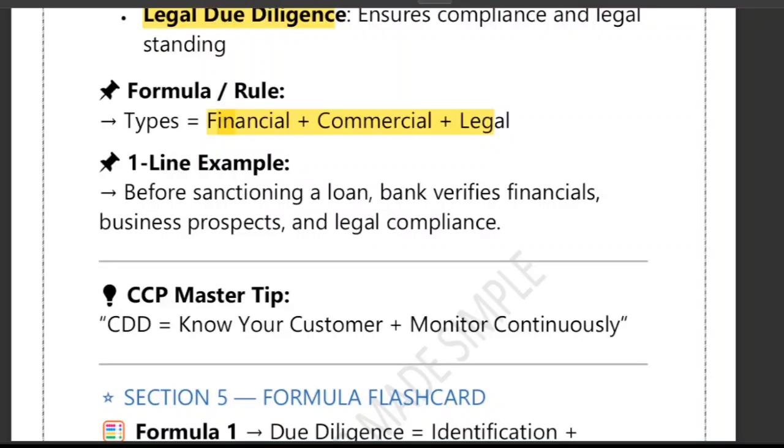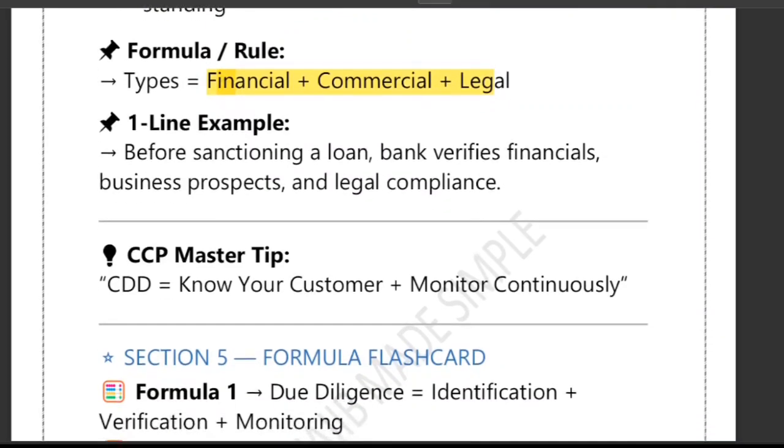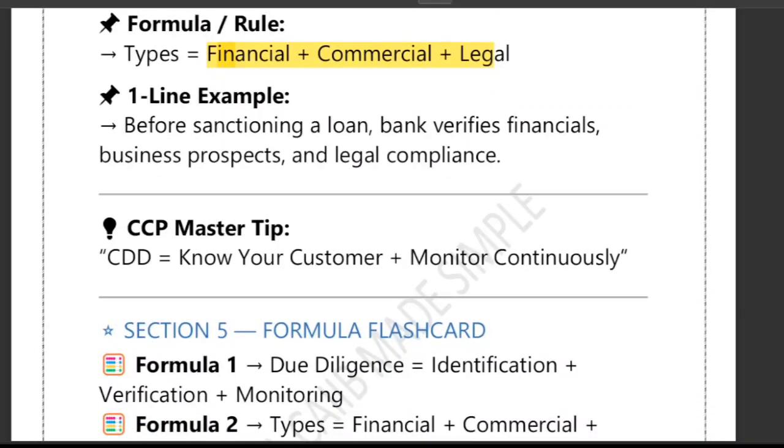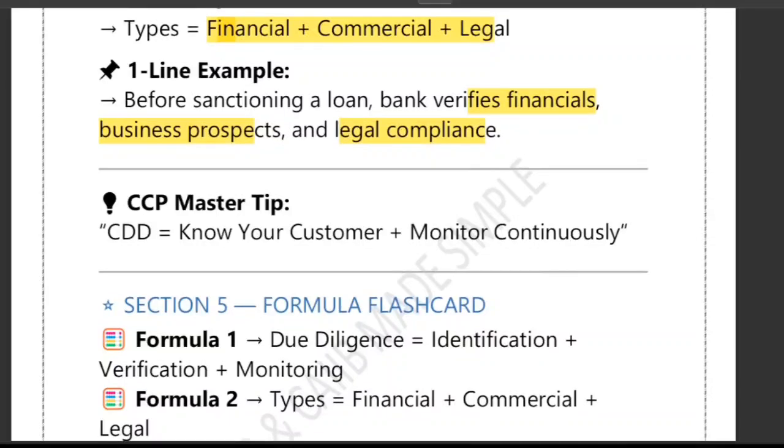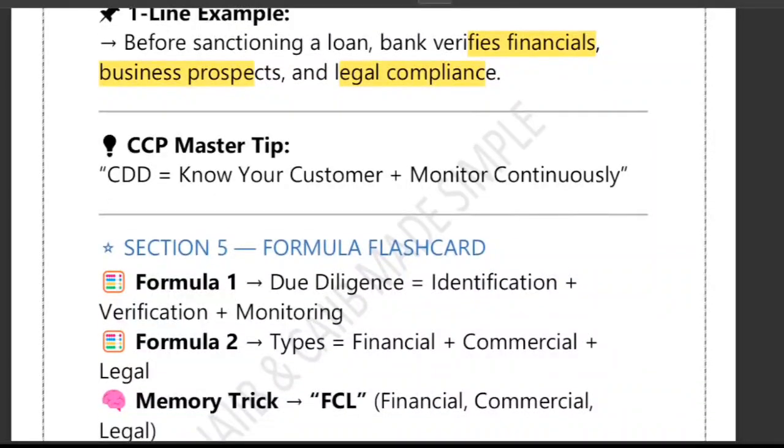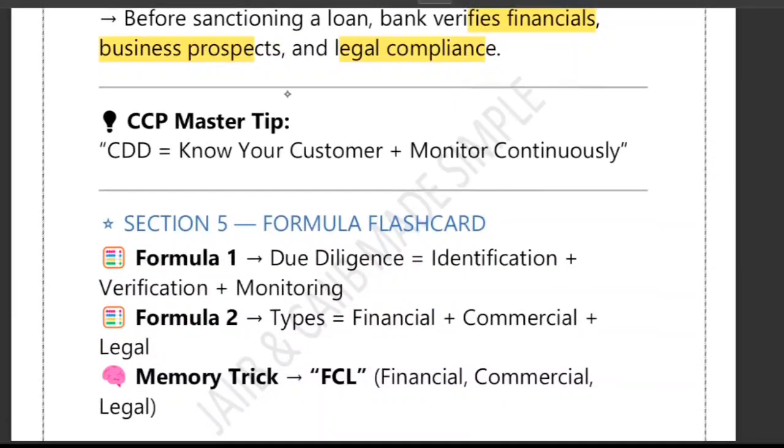Let me give you one example to make it more clear. Before giving a loan, the bank checks the company's financial statements, studies its business prospects, and confirms the legal compliance, and then it sanctions the loan. I hope it is crystal clear. So CDD includes two things. The first thing is know your customer. The second thing is monitor continuously. Know your customer plus monitor continuously, that is CDD.